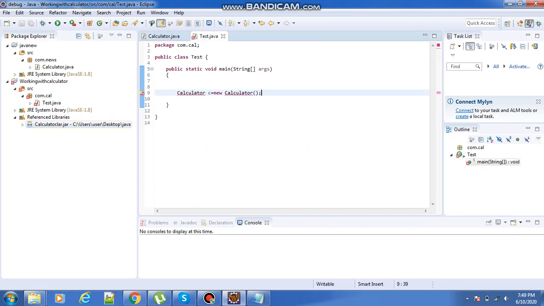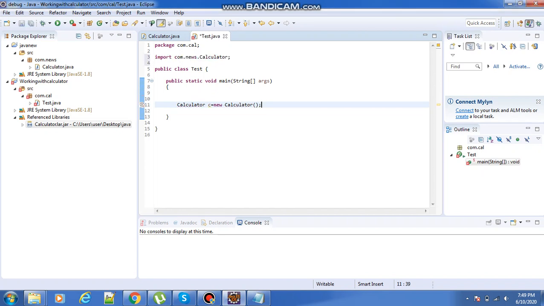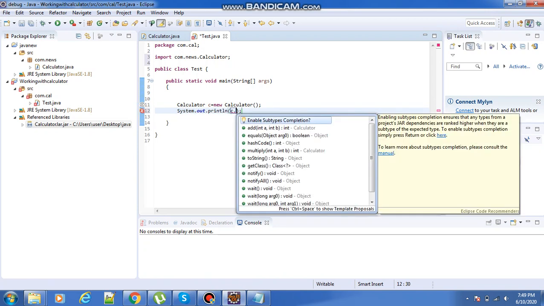For the jar, we have to import that package. How to import that package? It will show import calculator. It is coming from which package? com.news.